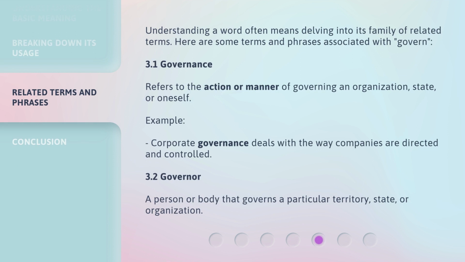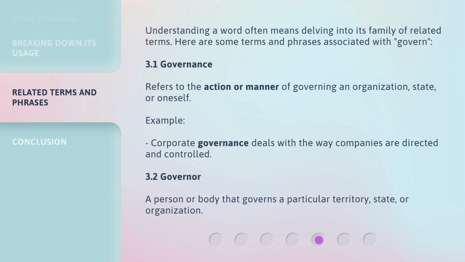Understanding a word often means delving into its family of related terms. Here are some terms and phrases associated with govern. 3.1 Governance refers to the action or manner of governing an organization, state, or oneself. Example: corporate governance deals with the way companies are directed and controlled.